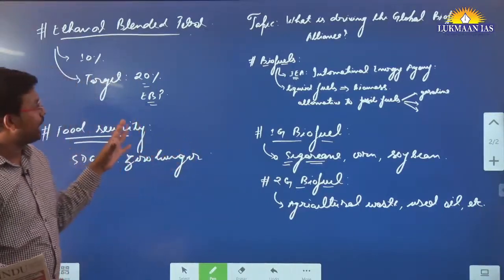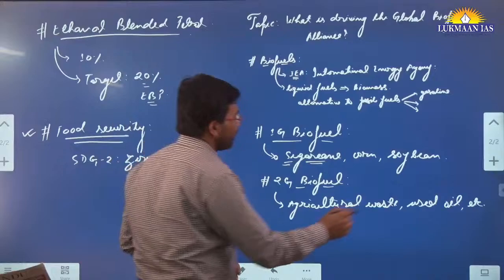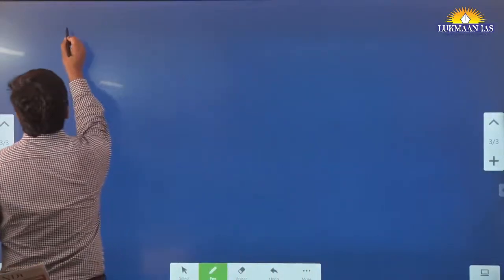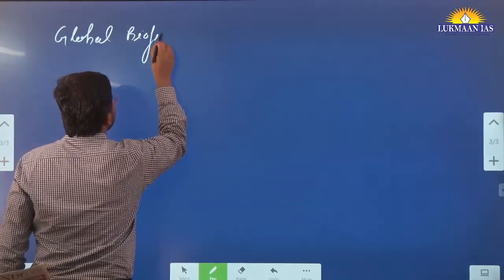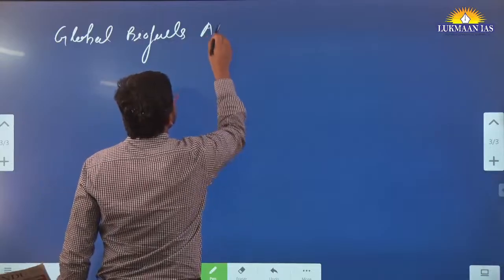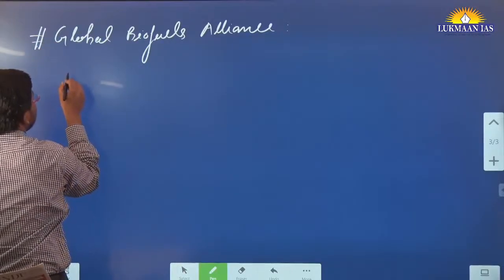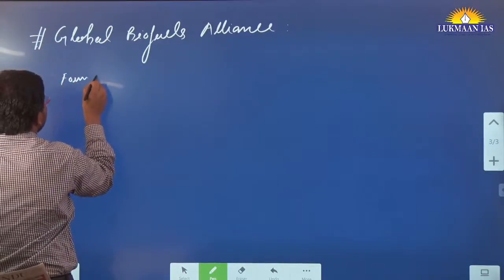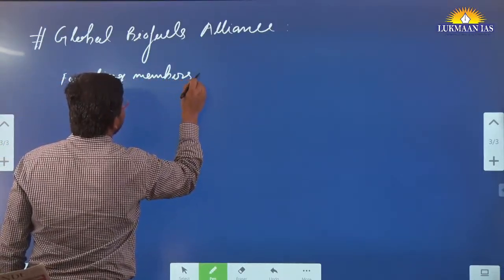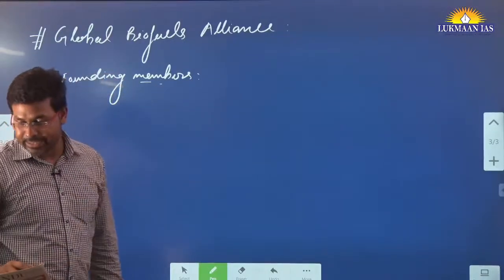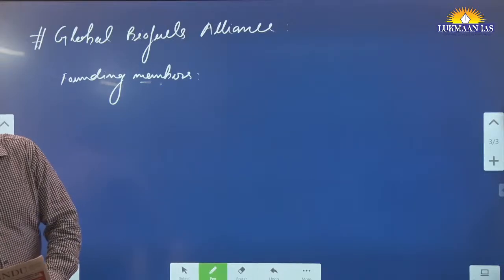And the Global Biofuel Alliance has been proposed by 3 countries together. So we are going to discuss it. This Global Biofuels Alliance had 3 countries who were founding members. And apart from this, many other countries have also joined it. So India is a founding member, Brazil is a founding member, and USA is a founding member.